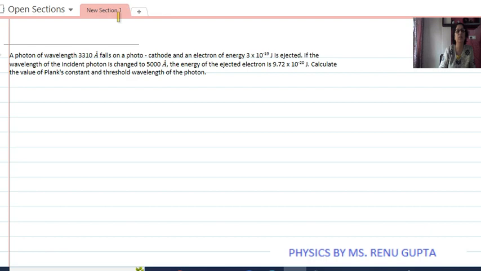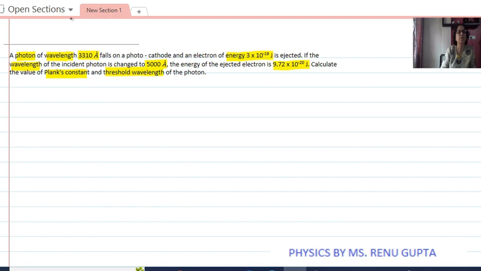Here we are doing the question from class 12 physics topic dual nature of radiation and matter. The question here is a photon of wavelength 3310 angstrom falls on photocathode and an electron of energy 3 into 10 to the power minus 19 joule is ejected. If the wavelength of the incident photon is changed to 5000 angstrom, the energy of ejected electron is 9.72 into 10 to the power minus 20 joule. Calculate the value of Planck's constant and threshold wavelength of the photon.